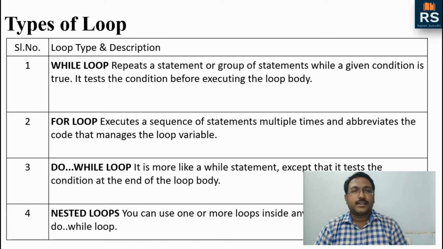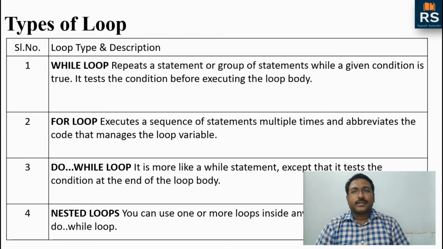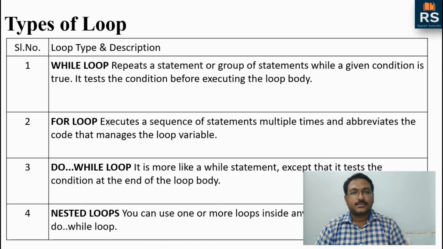We will see different examples of nested loops. For now, the while loop is the basic loop which we have in C. Then we have the for loop, then the do while loop. These are the basic three types of loop in C.